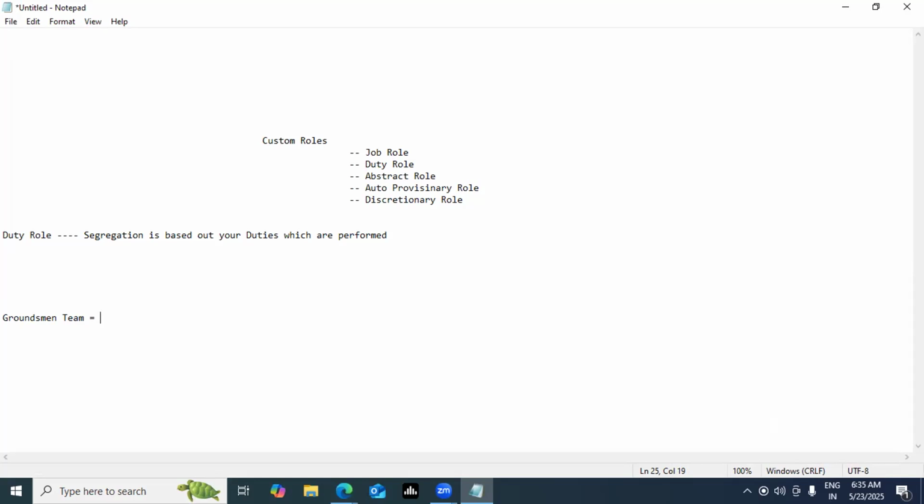So I write down the duty in front of them: establish the connection and help in transmitting the pole. You can imagine them to be the workers who work at the ground level to establish the connection and help in transmitting the poles. I'm writing the groundsman's duty in front of them, guys.